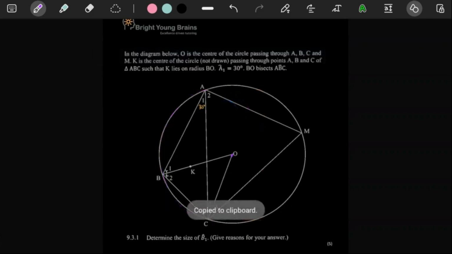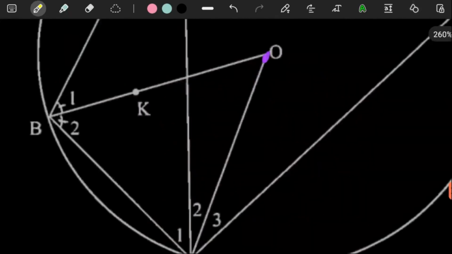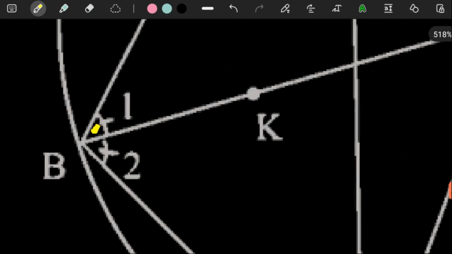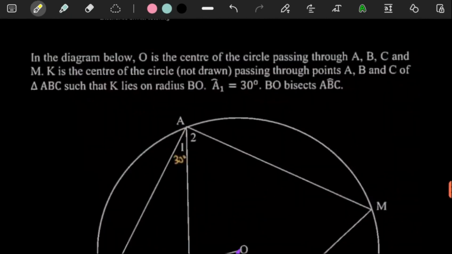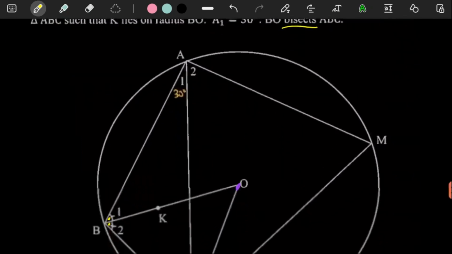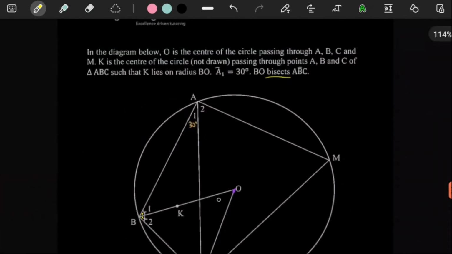But anyways, they mentioned quite a lot. They mentioned that the line BO bisects this angle. So this part here is equal to that part because angle ABC is cut in half. If this is 30, automatically this is 60 if we ever need it.